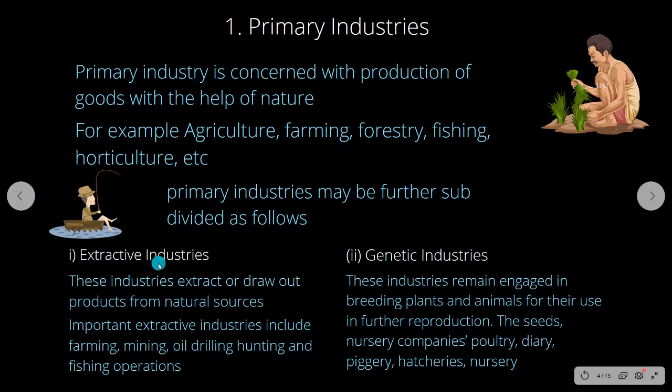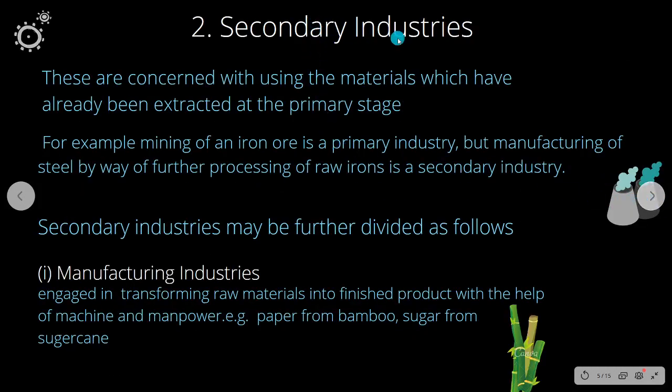Under extractive industry, here you take the iron ore from nature, mining. And then what happened? Under secondary industry, that particular iron is converted by going through further processing, that is converted into steel. So this is what you call secondary industries.